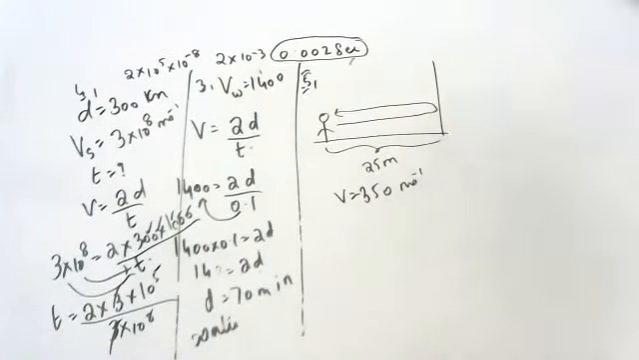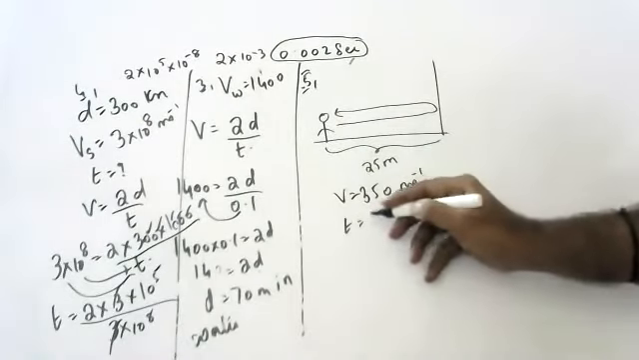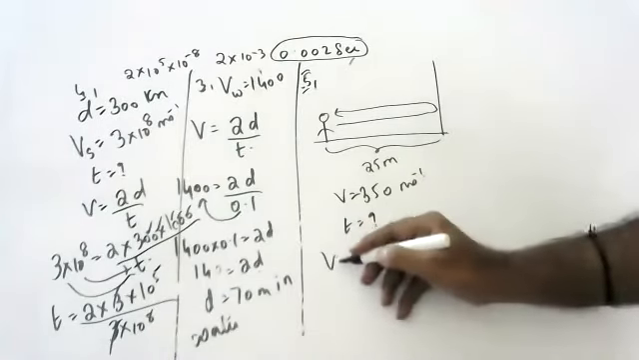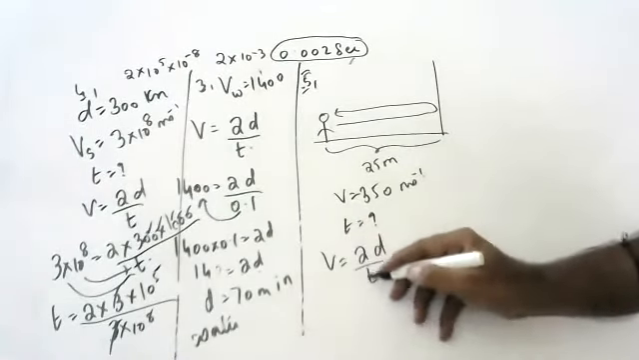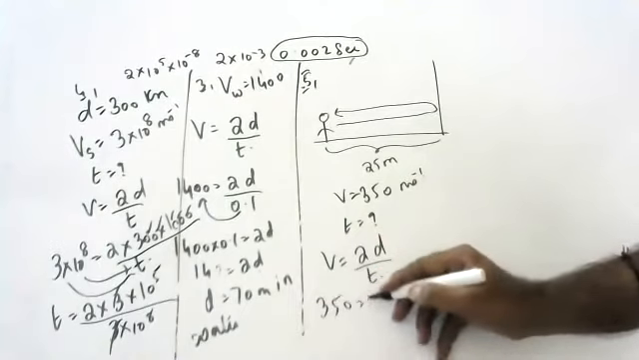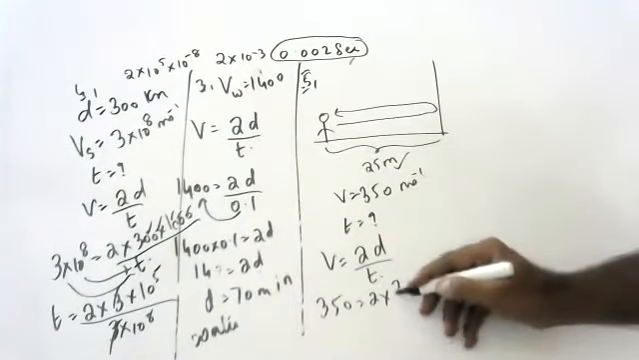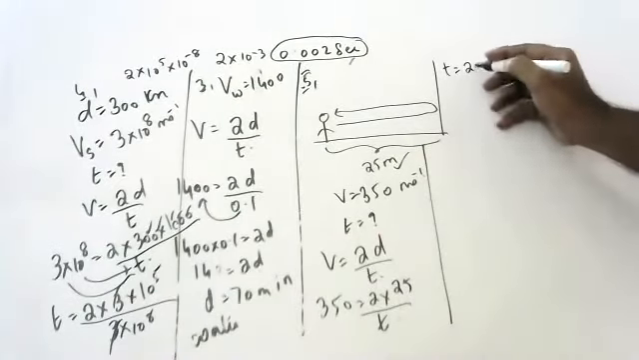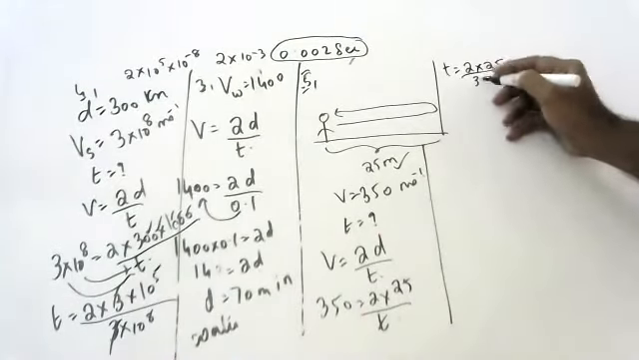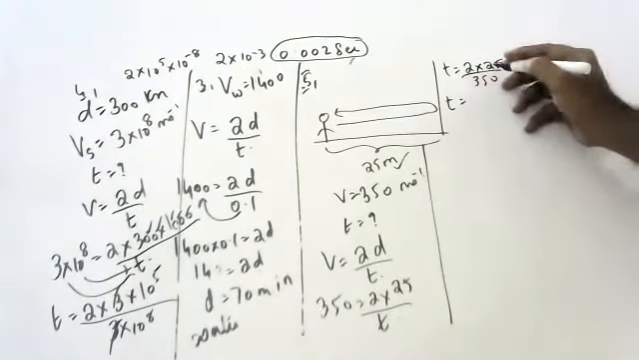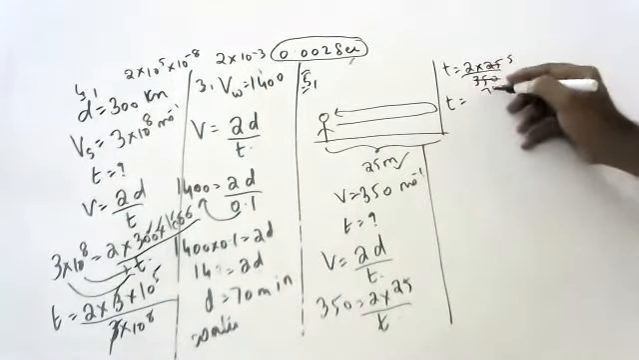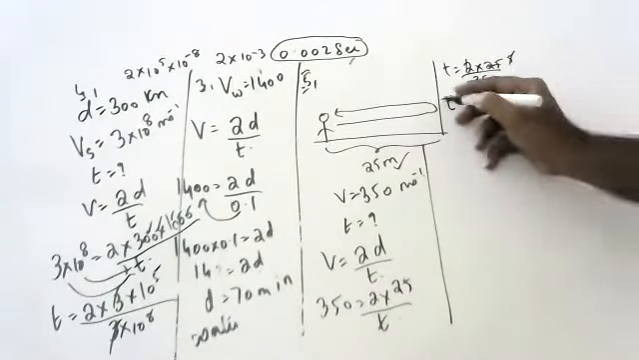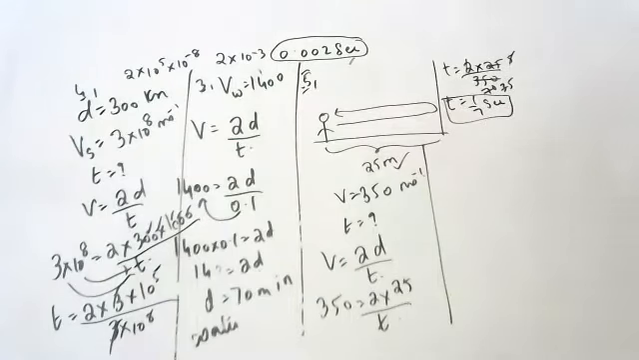Rishikesh, time. Yes, sir. V is equal to 2d by t. 350 is equal to 2 into 25 by t. So t is equal to 2 into 25 by 350. 5 sevens are 35, so t is 1 by 7 seconds. He receives the reflected sound in 1 by 7 seconds.